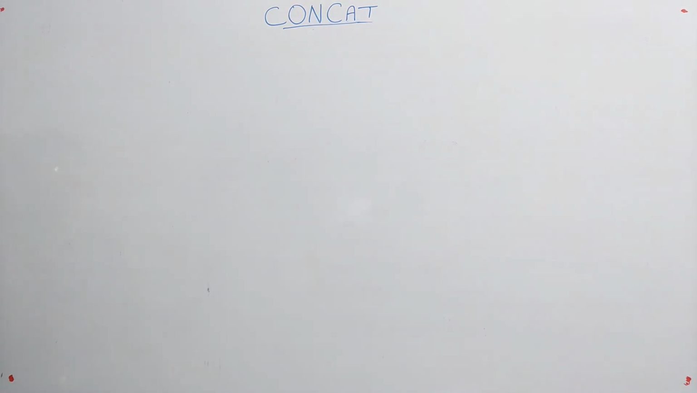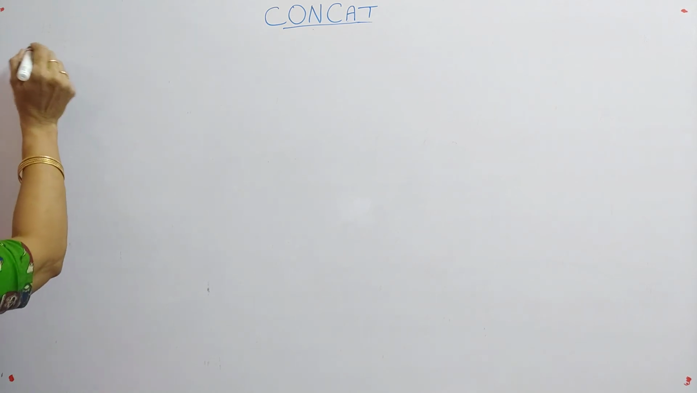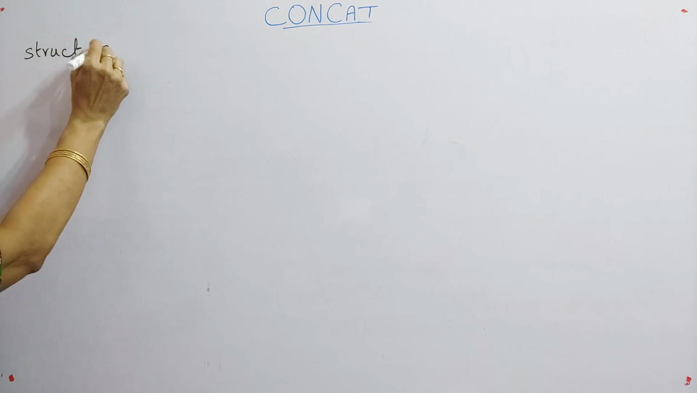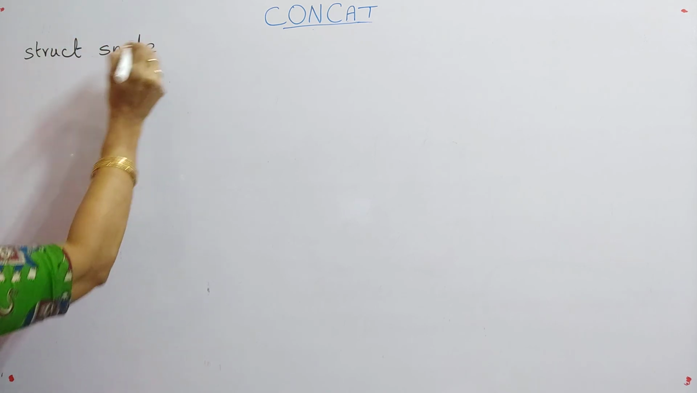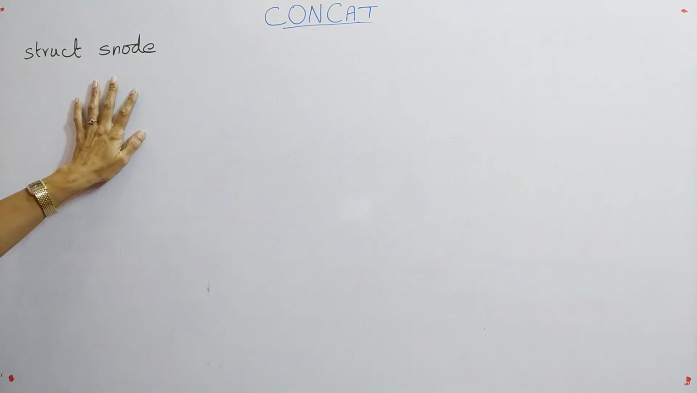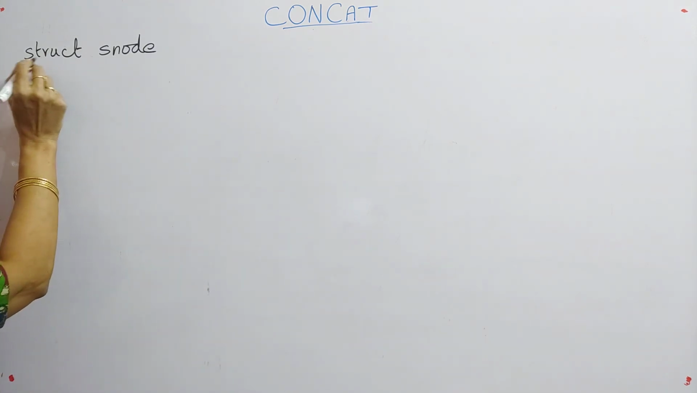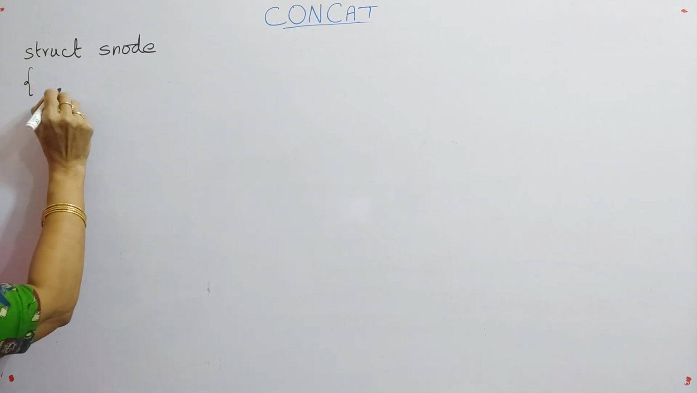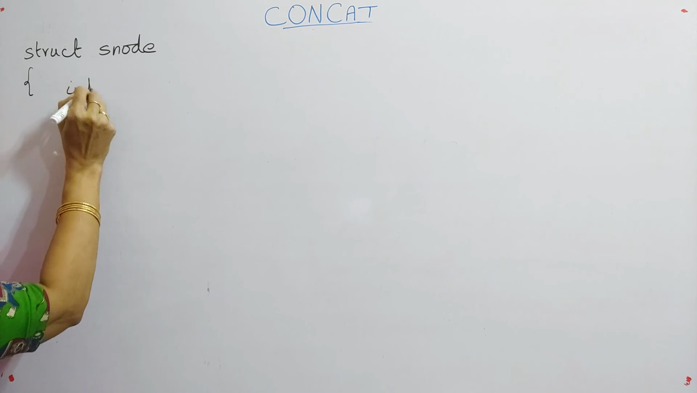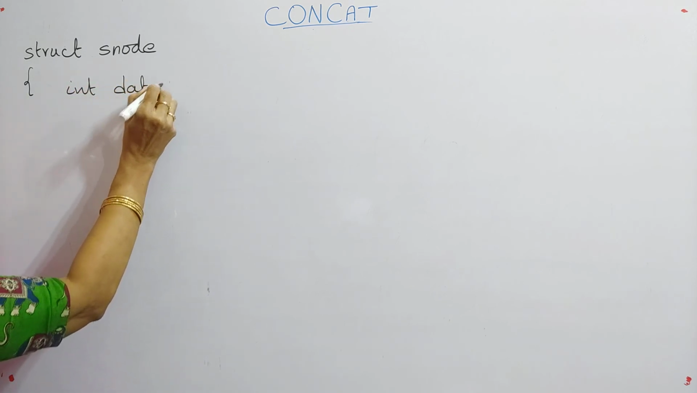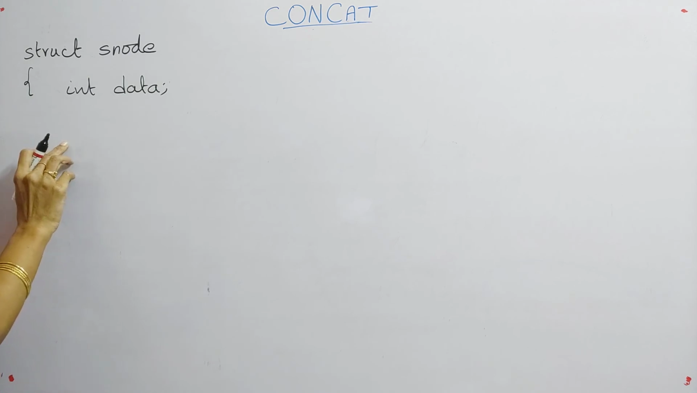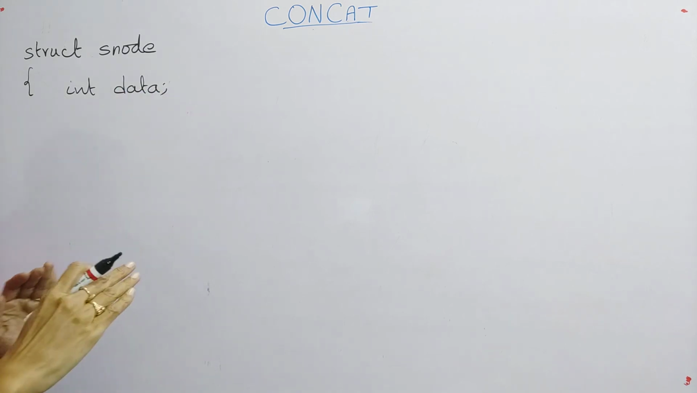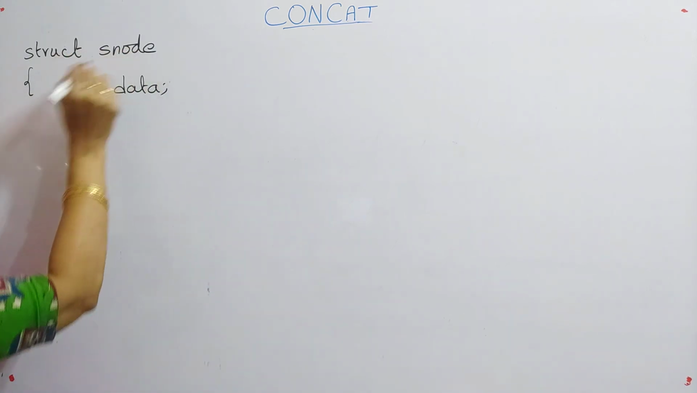First of all, before performing the concatenation, we have to write the node definition. Here in singly linked list, I am writing the node definition. The node will contain two parts. Here the node is defined with a structure, that is struct S node. The first part is the data part, which is of type integer, and the second part is the link part. The link part is a link to the next node.